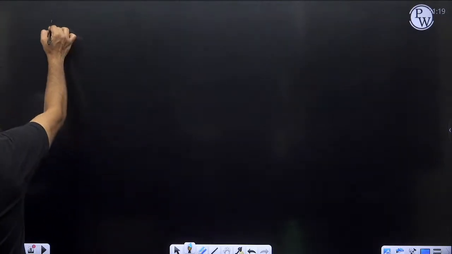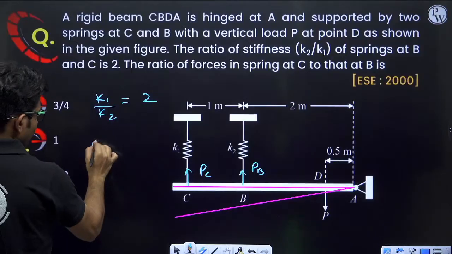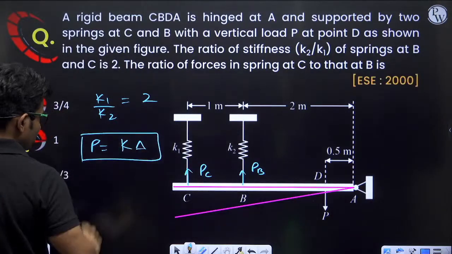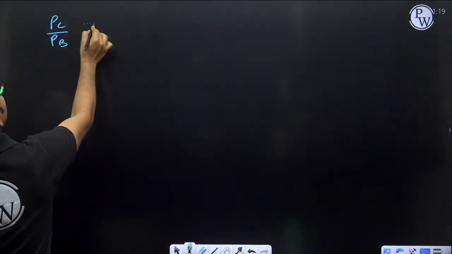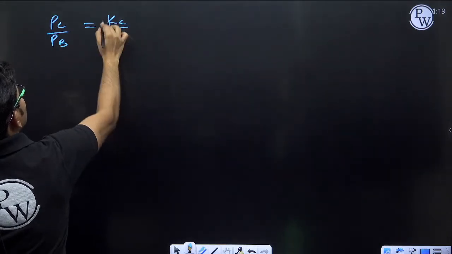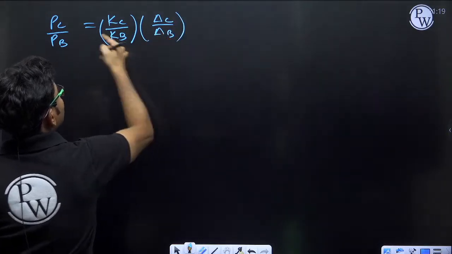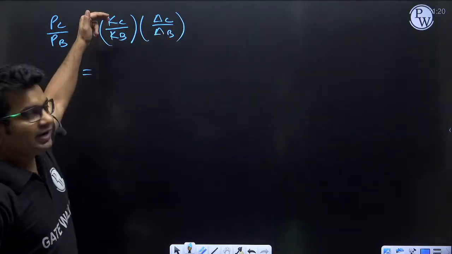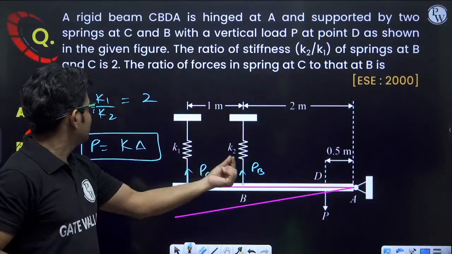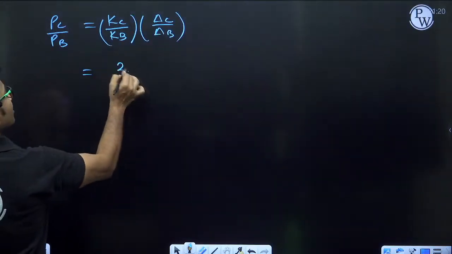So PC upon PB. Now force in spring, force will be equal to K delta. That we know. So P equal to K delta. So PC upon PB is equal to KC upon KB into delta C upon delta B. This will be the ratio. Now we have to find out the ratio of KC upon KB. That ratio is given as 2. Already given in the question, this is 2.